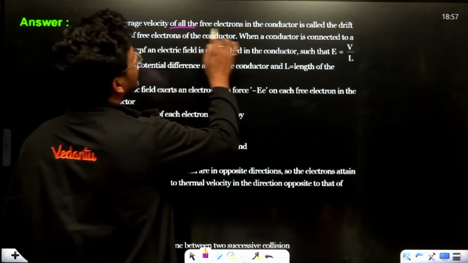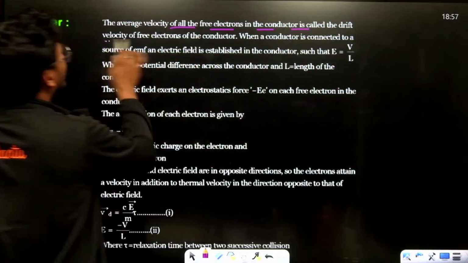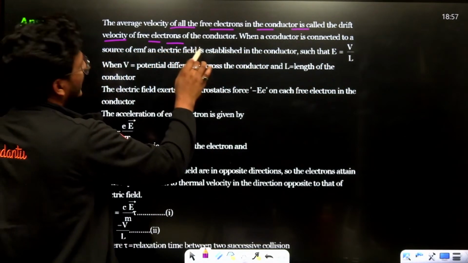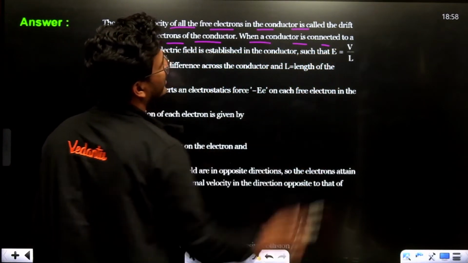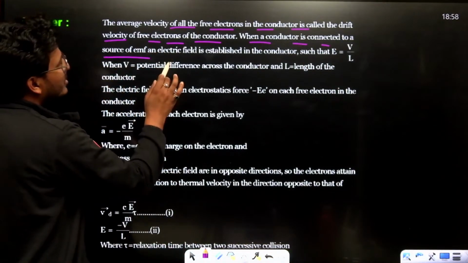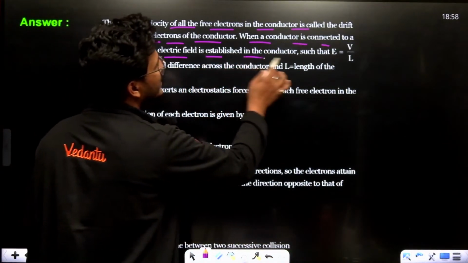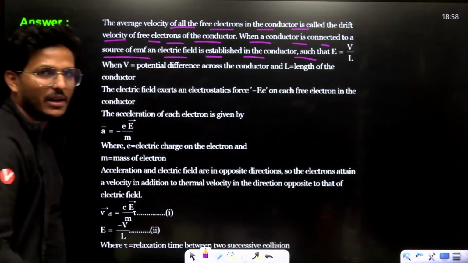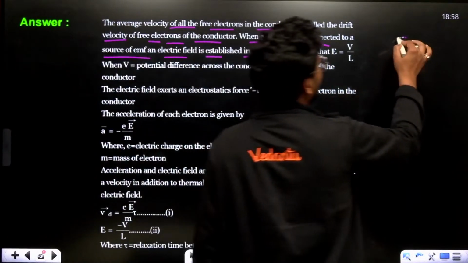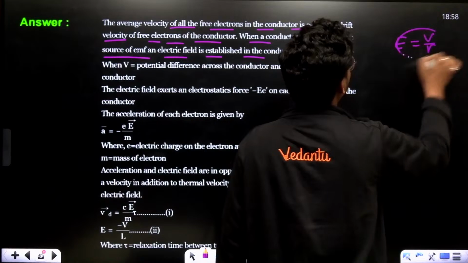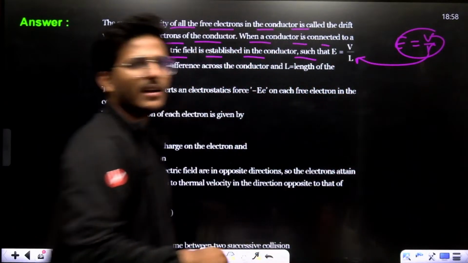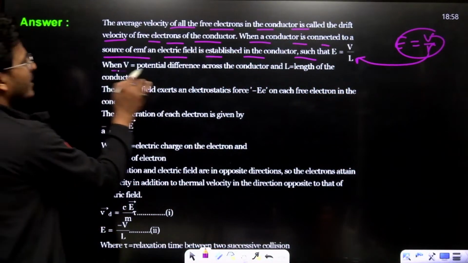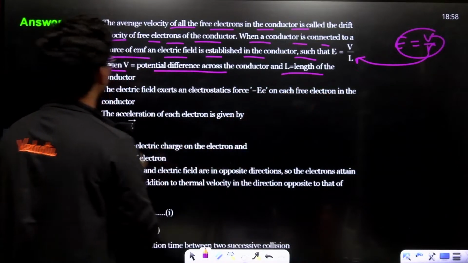The average velocity of free electrons in a conductor is called the drift velocity of electrons in the conductor. When the conductor is connected to a source of EMF, an electric field is established, E equals to V upon L, where V is the potential difference and L is the length of the conductor.